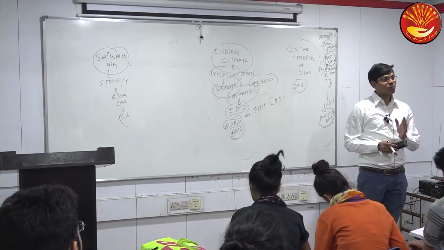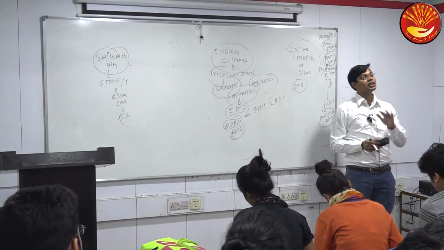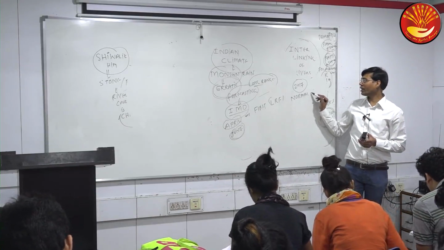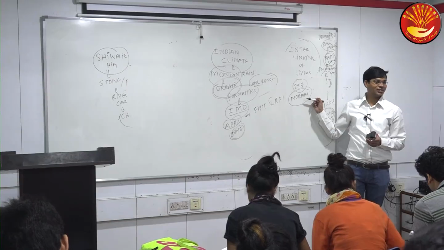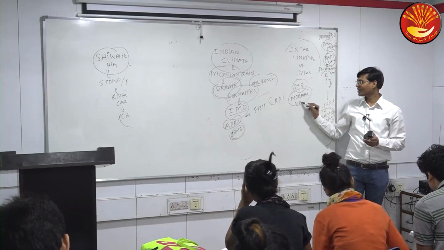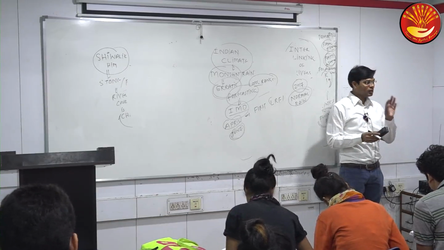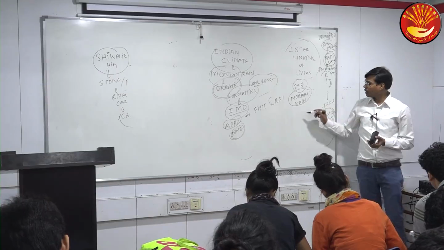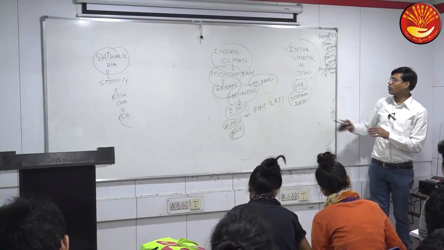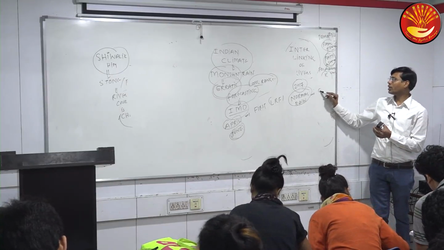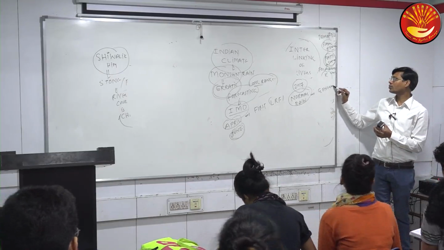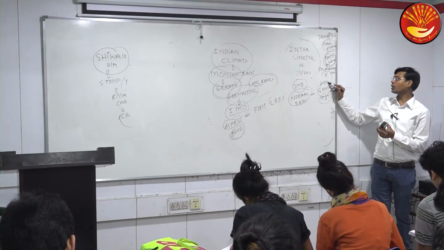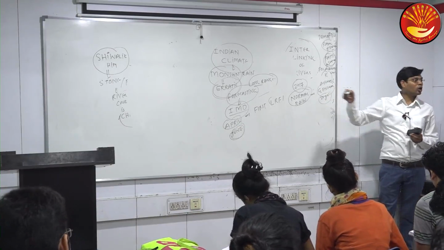Normal rain, below normal, above normal, excess, deficient. Normal rain is basically the safest forecasting. Normal rainfall. But normal rainfall means how much rain? Actually, you know it very well that normal rain means the kind of rain that is generally seen in our country. Based on 50-year data, it is the average or general rainfall of India that we call normal rain.